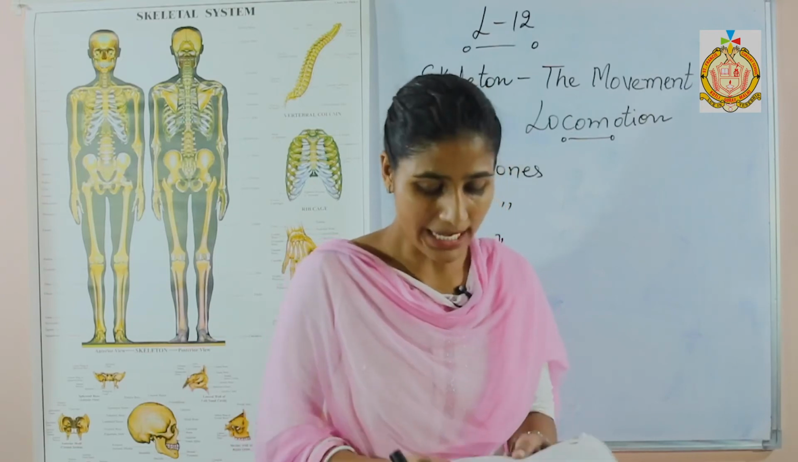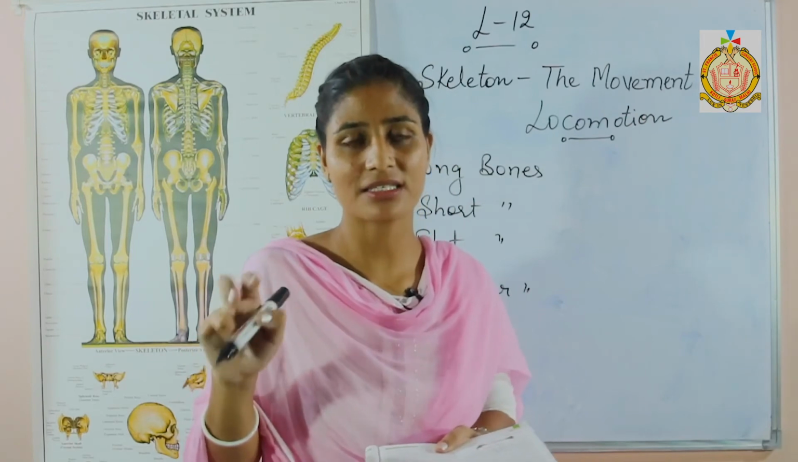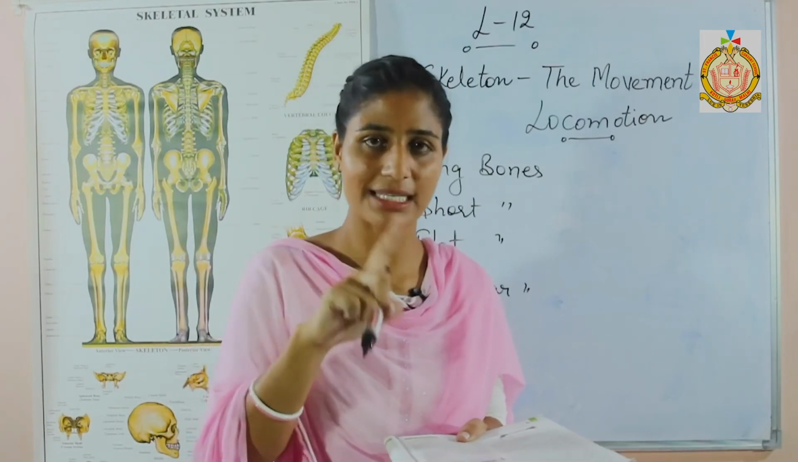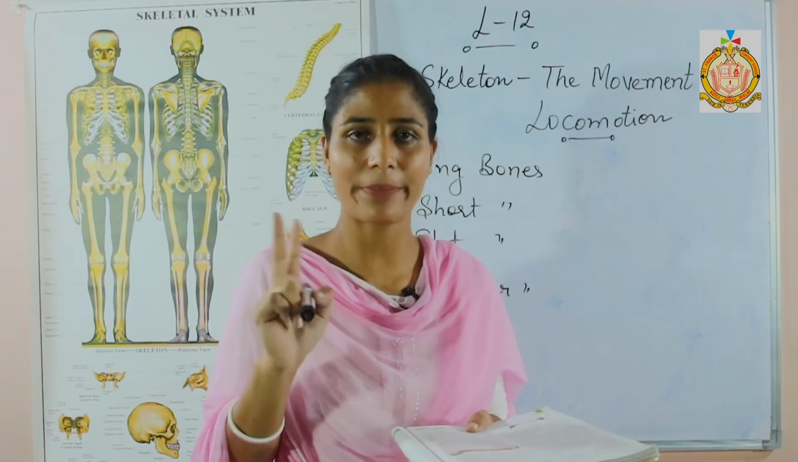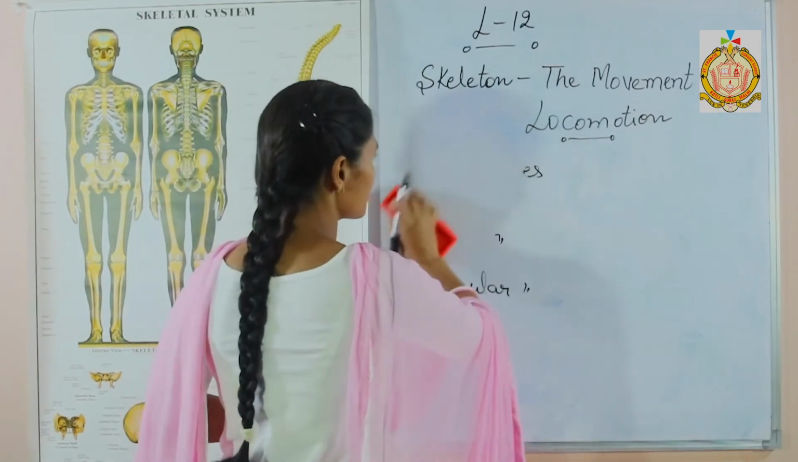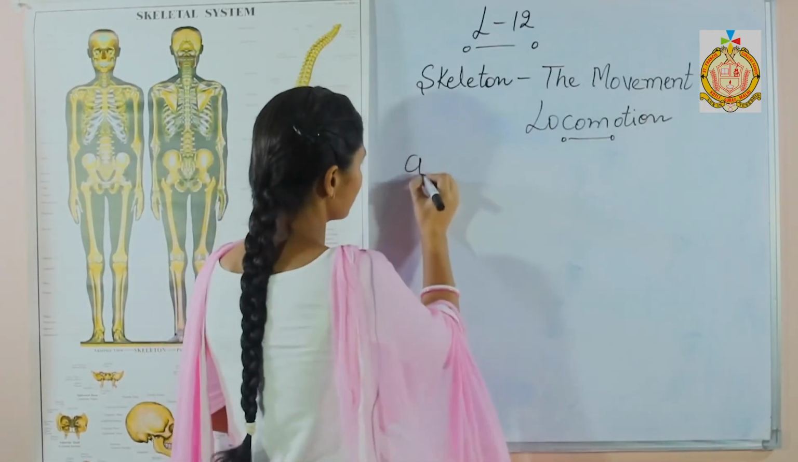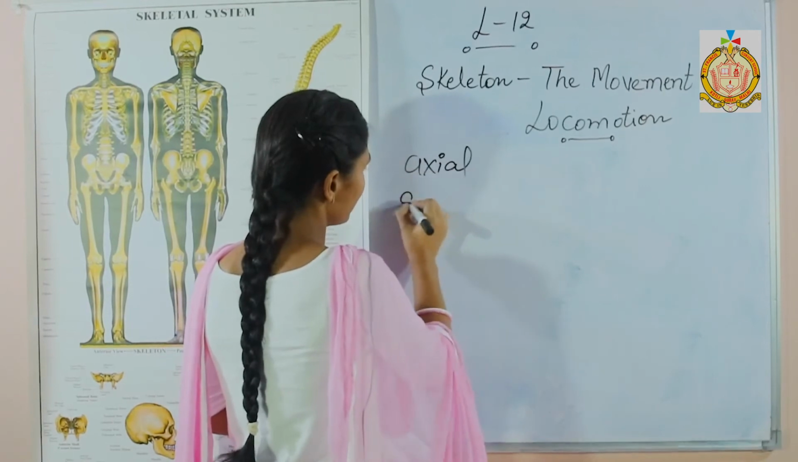The total bones of our human skeleton system have 2 main divisions. First is known as the axial skeleton system, and the second one is the appendicular skeleton system. So we are going to discuss these 2 types of skeleton system: first axial and the second one appendicular.